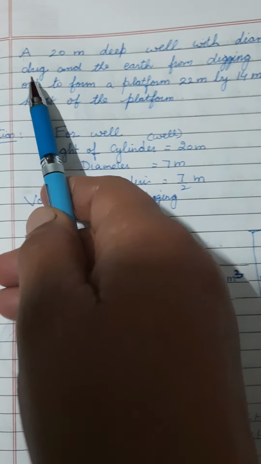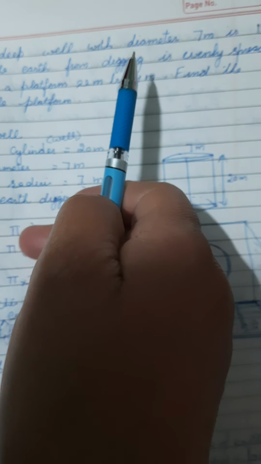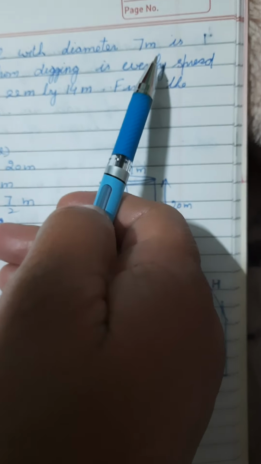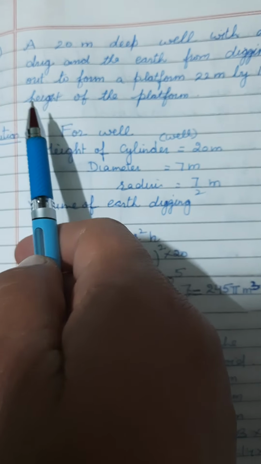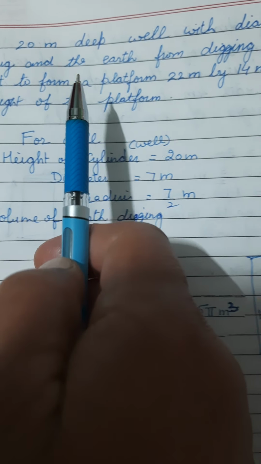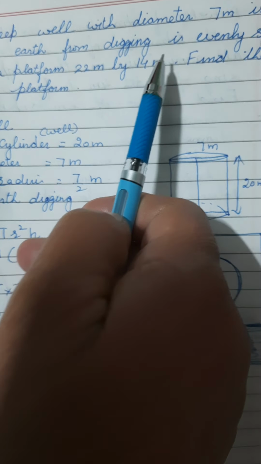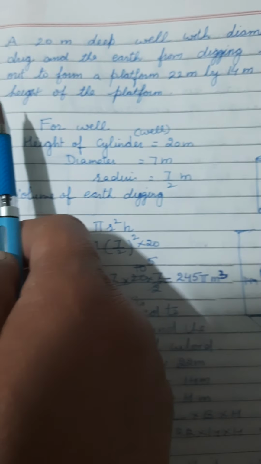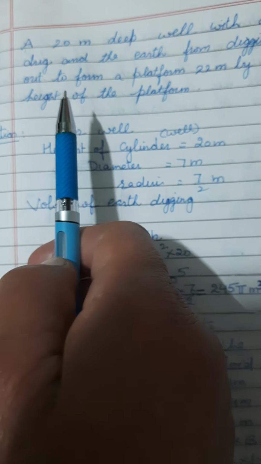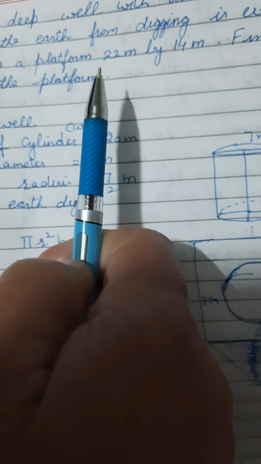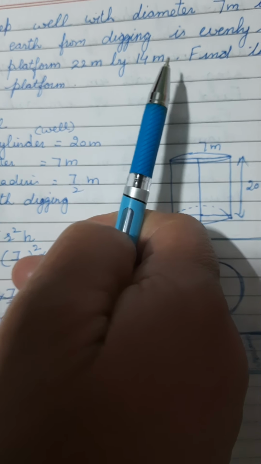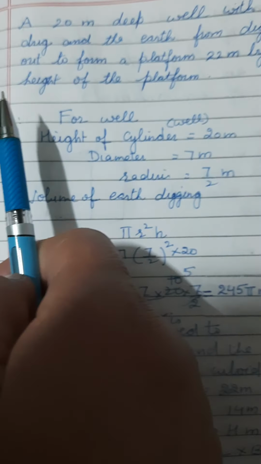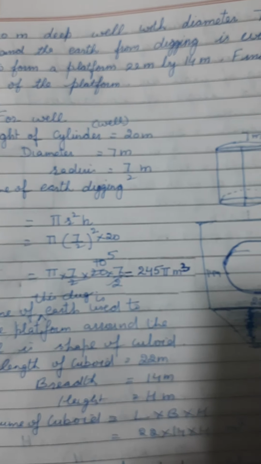Now we come to question number 3. A 20-meter deep well with diameter 7 meter is dug and the earth from the digging is evenly spread to form a platform 22 meter by 14 meter. Find the height of the platform.